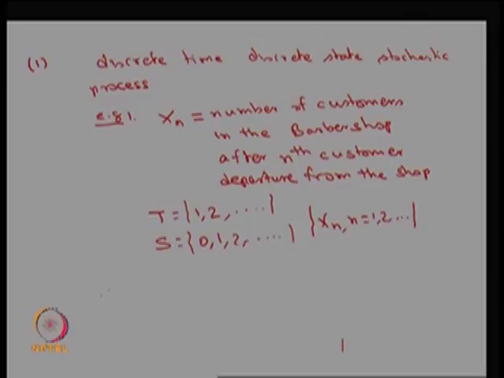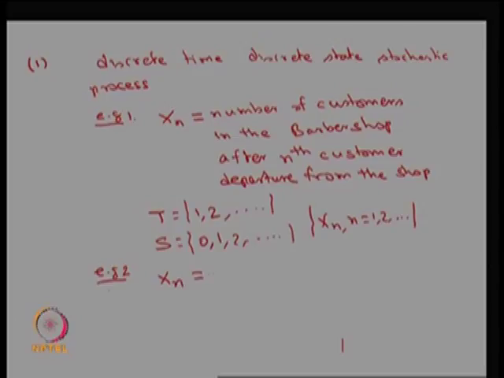I can go for creating one more stochastic process for this discrete time and discrete state stochastic process, that comes under telecommunication problems.